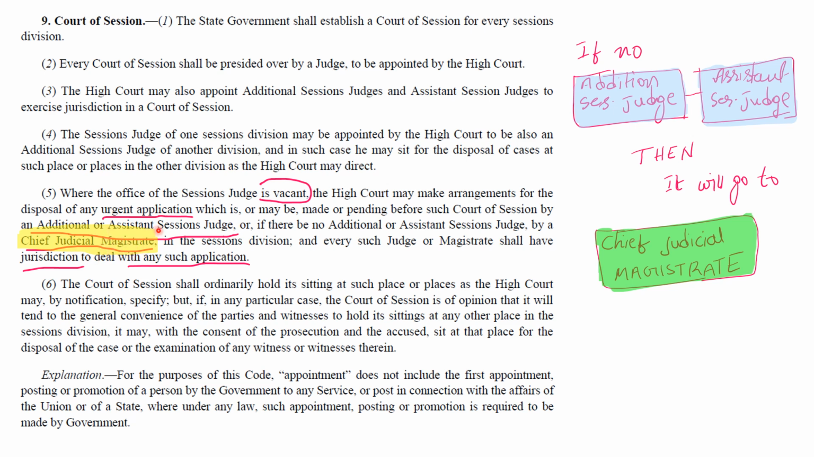If additional and assistant session judge is not available to dispose the urgent cases, then it will go to the chief judicial magistrate. So what does it tell? A sessions court case may also be tried by the chief judicial magistrate, provided that the additional or assistant session judge is not available, or the office is vacant. Then the CJM, chief judicial magistrate, is empowered by High Court to handle that case. That's the thing. All right.